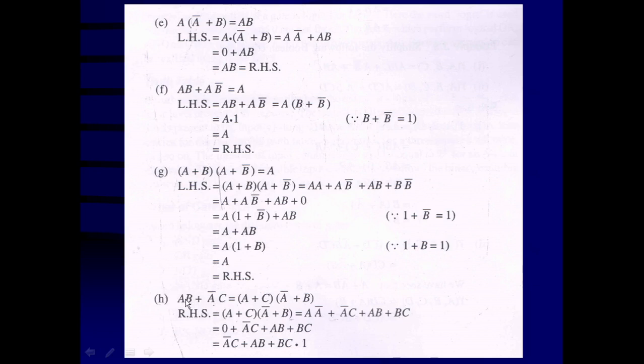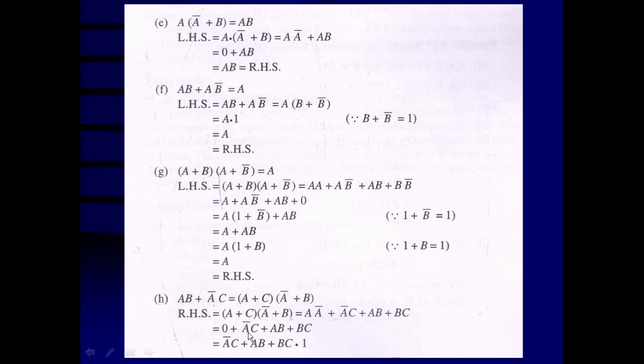H: AB plus A bar C is equal to (A plus C) into (A bar plus B). So the right hand side, (A plus C) into (A bar plus B), that is equal to, again utilizing the distributive law, A A bar plus A B plus A bar C plus BC, and A dot A bar is equal to 0.